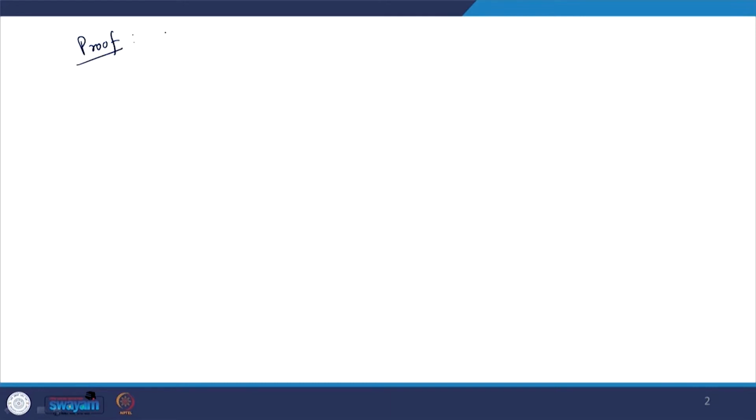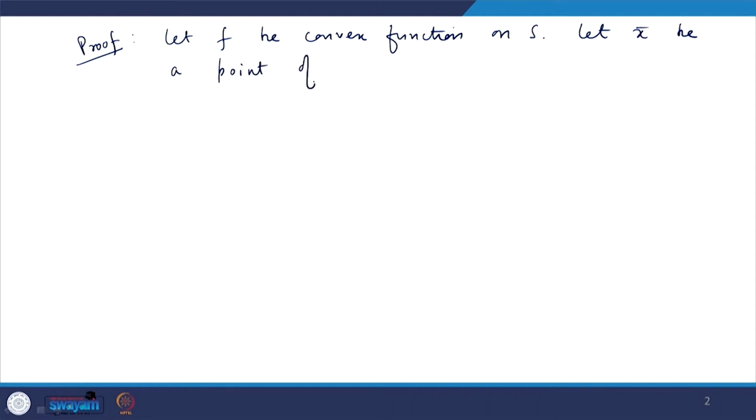Let f be a convex function on S. Now, let x bar be a point of local minimum of f.